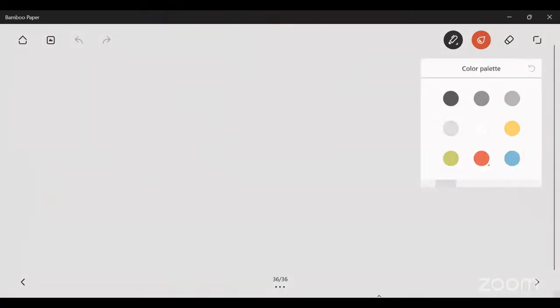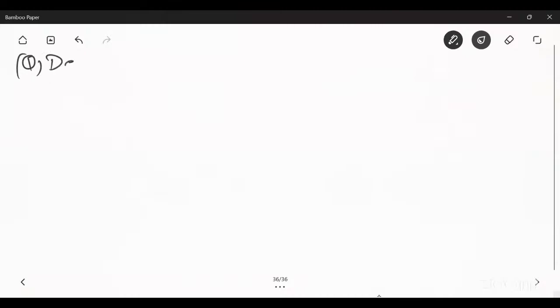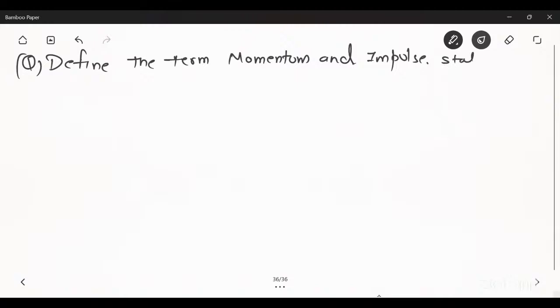Now the next question is: define the term momentum and impulse, state an example, and state the law of conservation of momentum.